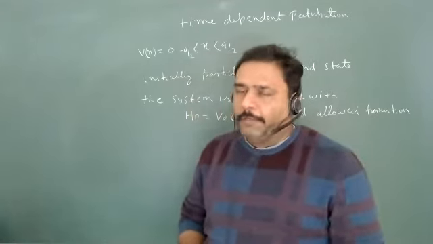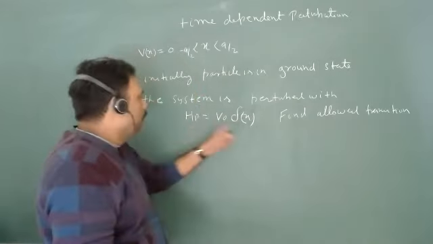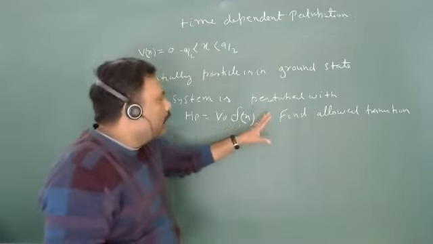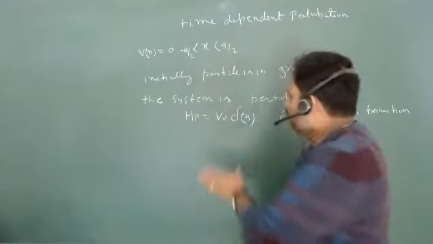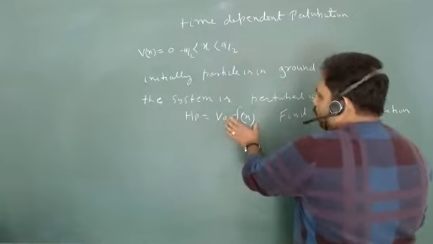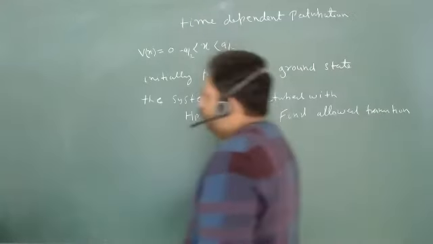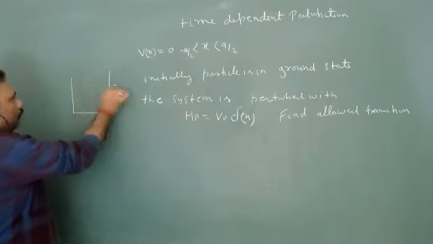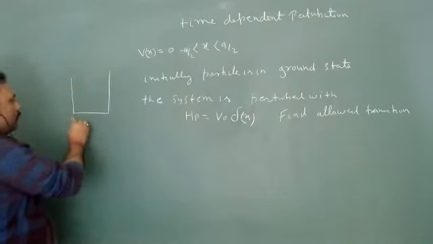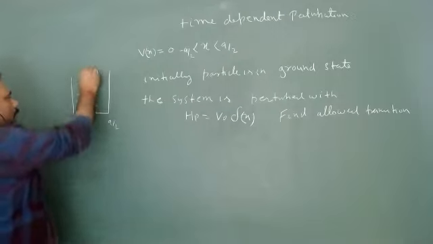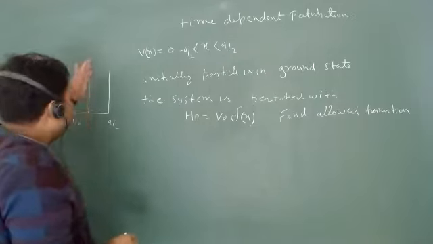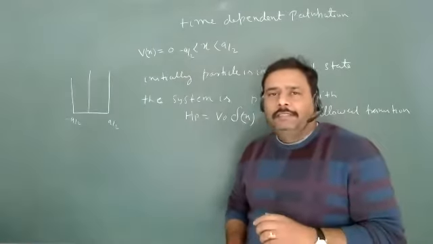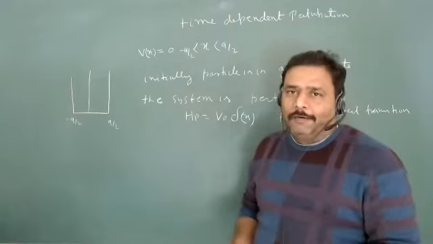the formula of transition probability. So what is the formula of transition probability in this case? This is not a time dependent potential. This is just a space dependent potential, delta x. So this potential is something like this. This is my actual system. This will be minus a by 2 to plus a by 2, and at x is equal to 0, we have some Dirac delta potential. So if we are using this potential, then which type of transition can be allowed?